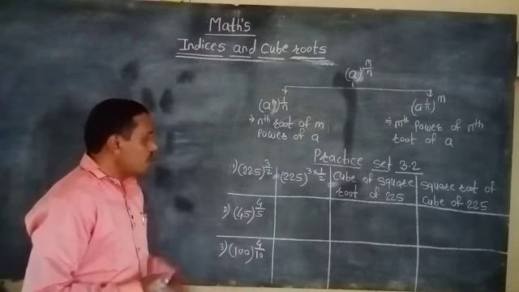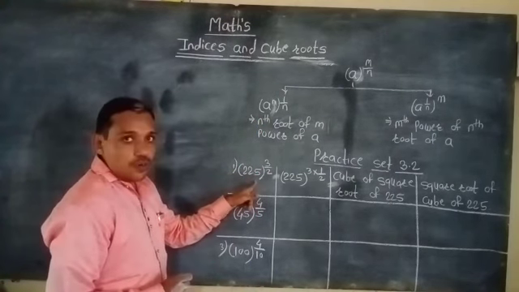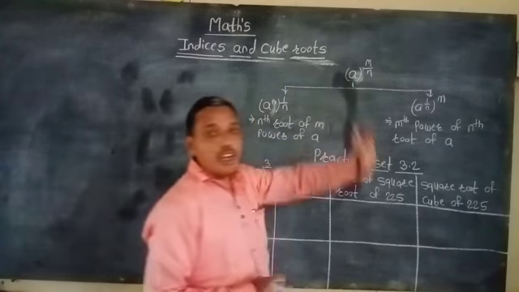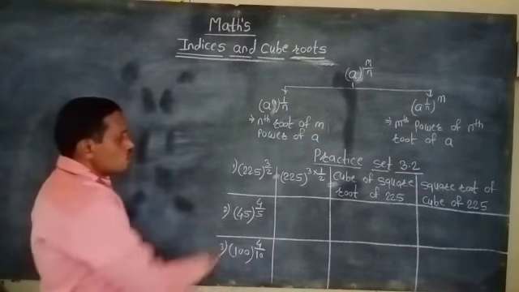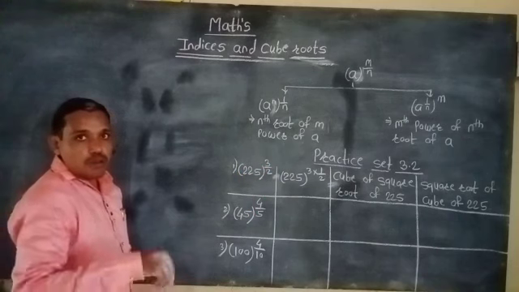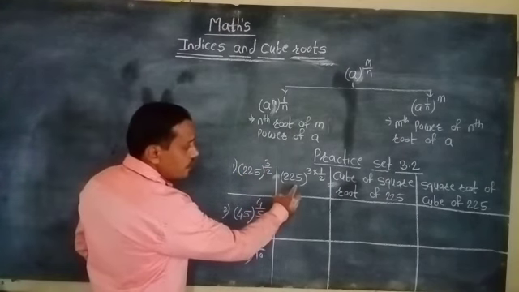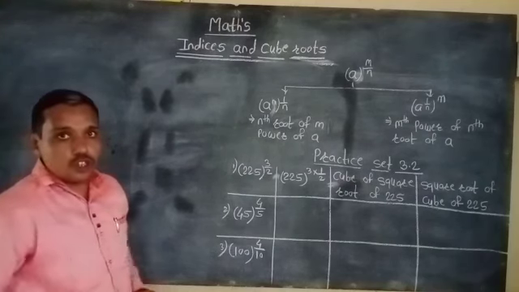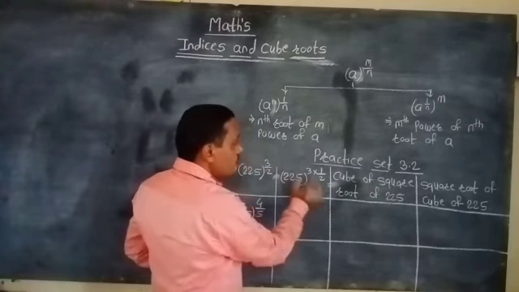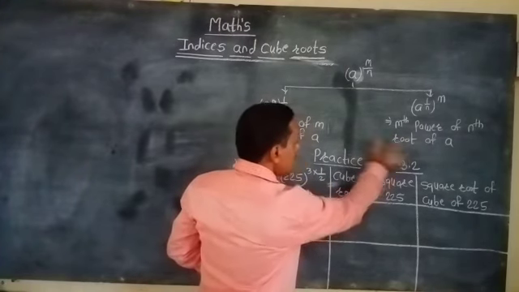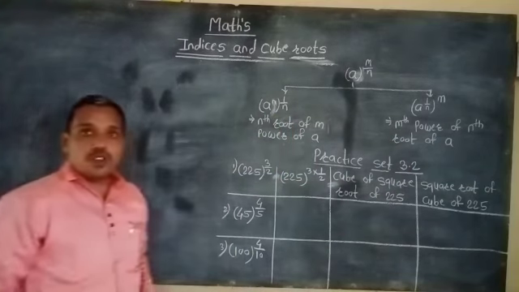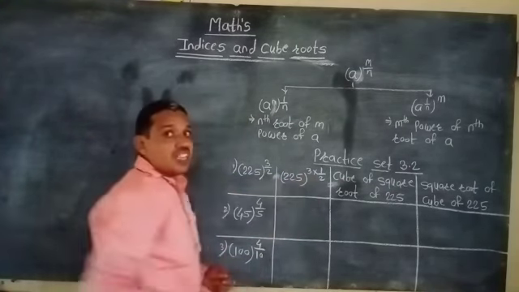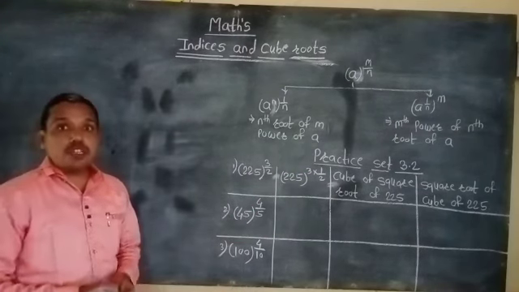So the first example is 225 raised to 3 by 2. That means it is given in the m by n form. So with 3 by 2, we can convert it to 225 raised to 3 into 1 by 2. So we convert the statement into those two parts. For the first part we use the power 3, that means the cube.